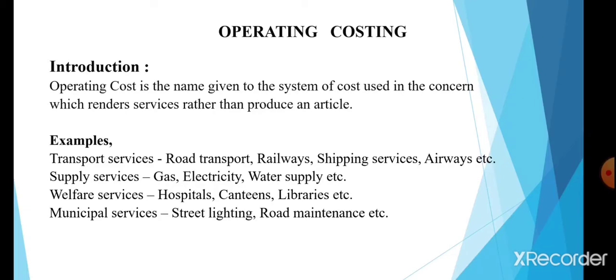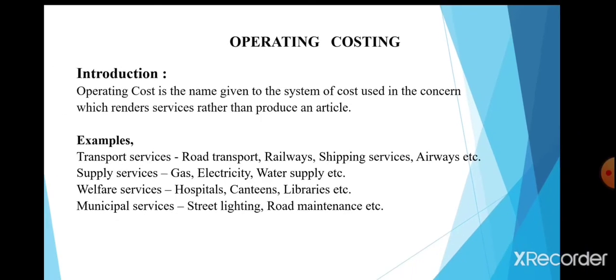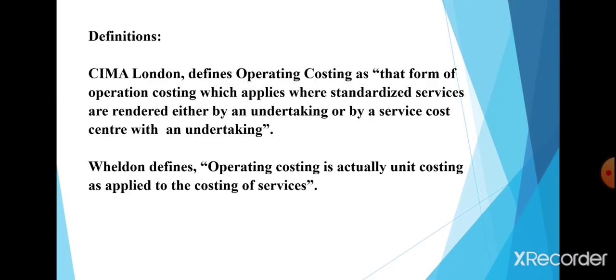So let us know some definitions. CIMA London defines operating costing as that form of operation costing which applies where standardized services are rendered either by an undertaking or by a service cost center within an undertaking. And Weldon defines operating costing as actually unit costing as applied to the costing of services.